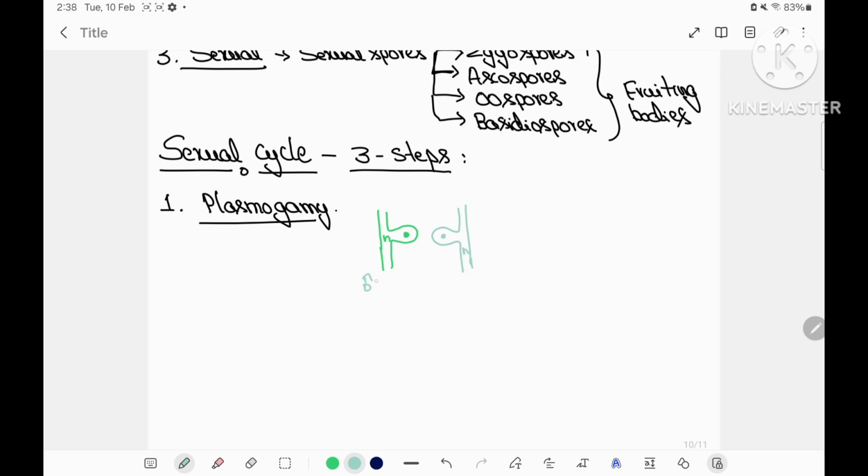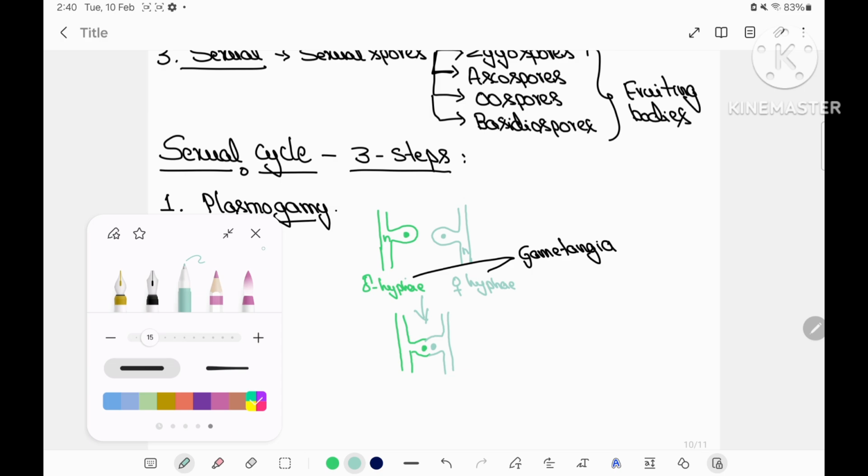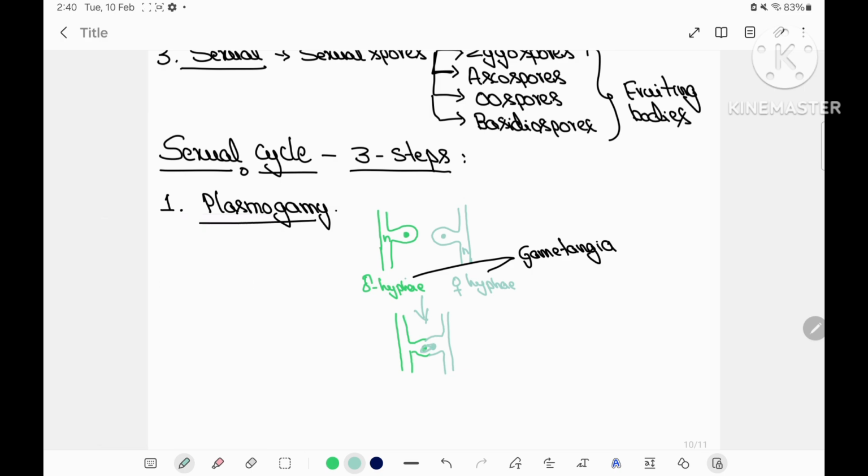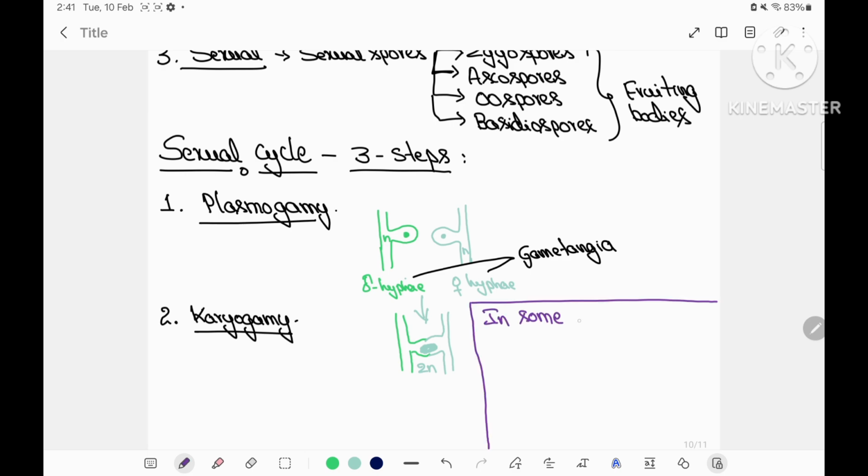When male and female hyphae fuse together, first there is a fusion of cytoplasm of the two gametangia, and the process is called plasmogamy. Plasmogamy will result in the fusion of nuclei later, and this fusion of nuclei will result in formation of a diploid zygote, and that process of fusion of two nuclei of two different hyphae is called karyogamy.